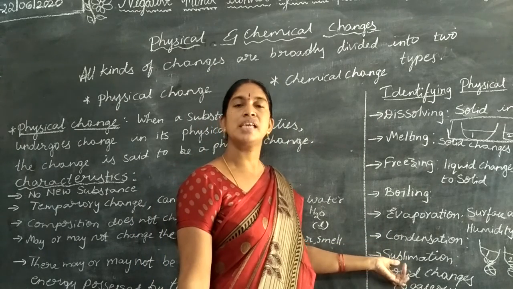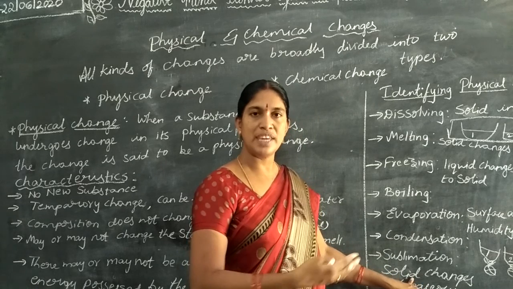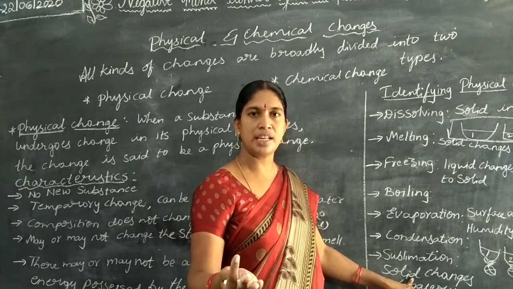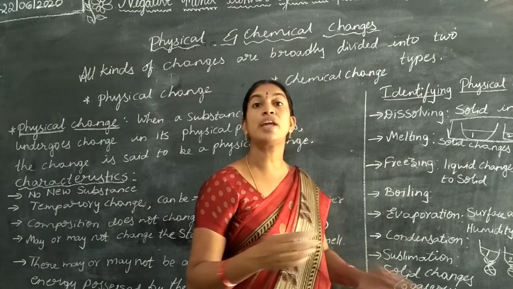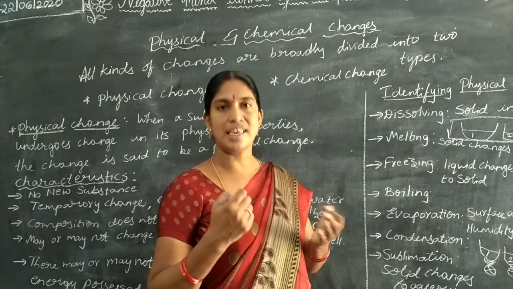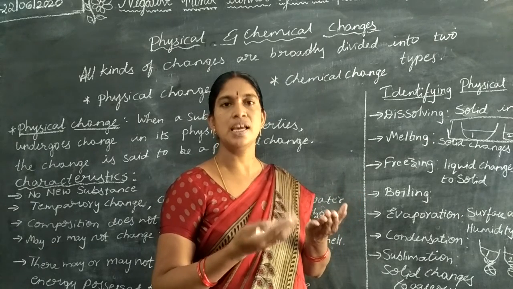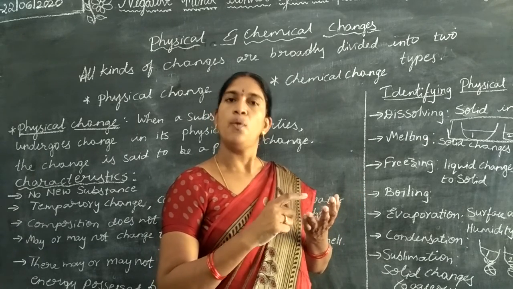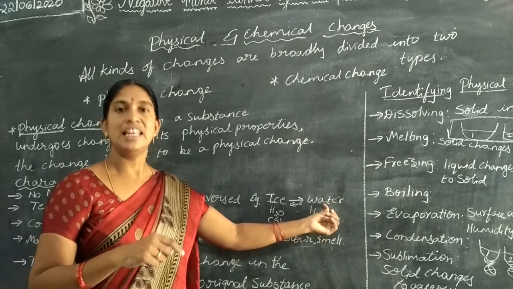Understand? Any solid we have taken, camphor or naphthalene, changes directly to the gaseous state without getting into the liquid state. Generally, if we place ice outside of the refrigerator, what happens? The ice will change to water. That means ice is in the solid state and water is the liquid state.